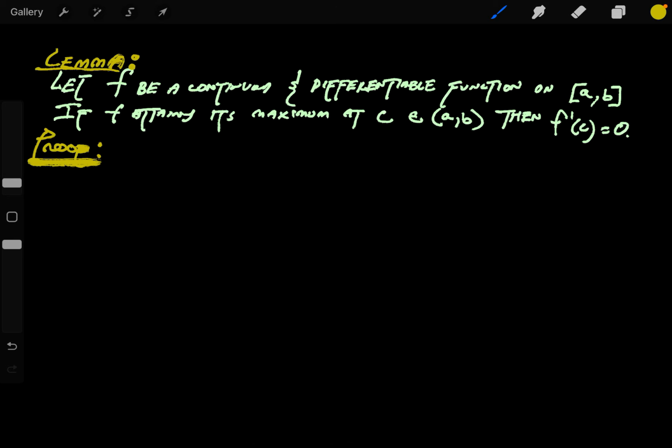Okay, so I'm going to prove this statement here. It basically is our lemma on our way to proving a bigger theorem called Rolle's theorem. So we've got to prove this lemma on the way there. So let's understand what this lemma is saying first of all.